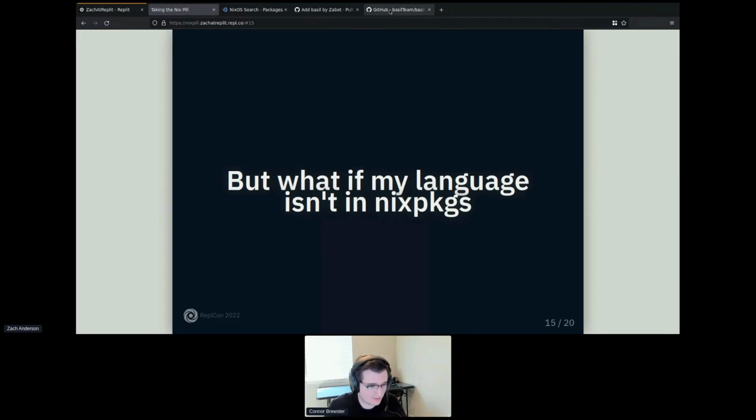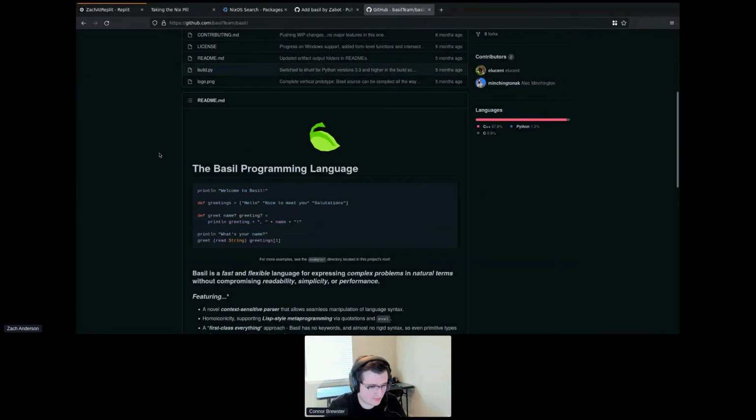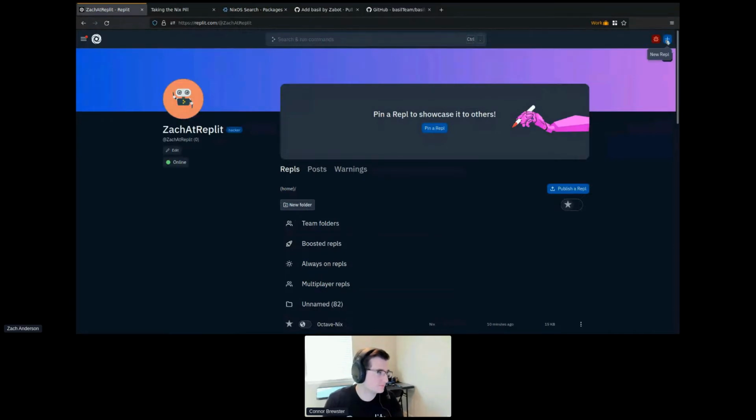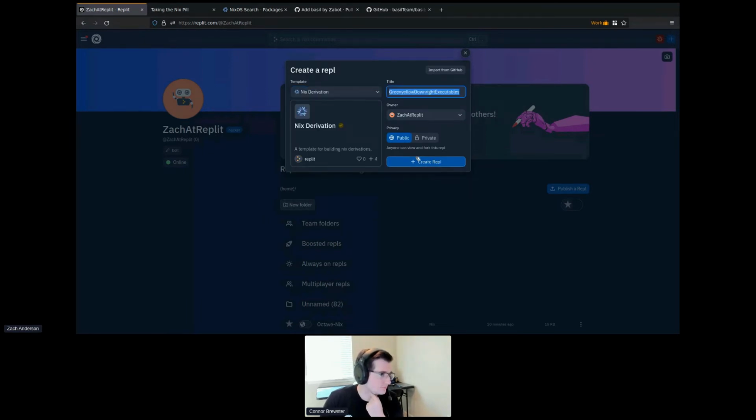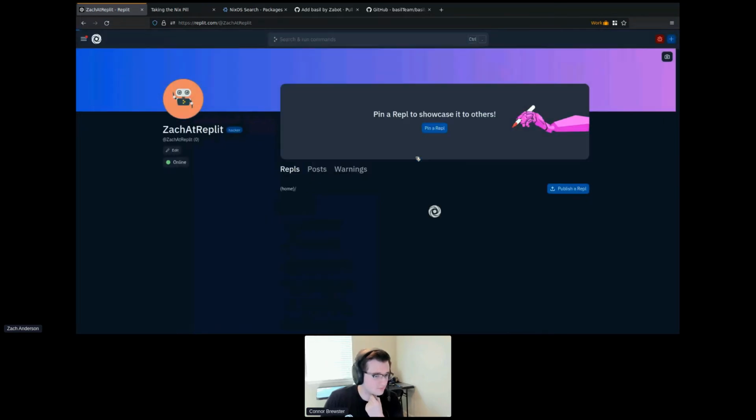And so to demonstrate this, I am going to add the Bazel language to Replit. Now, Bazel was the programming language that won our programming language jam. And we're going to go ahead and add this as a Replit template. So the first thing that we're going to do is we're going to make a new REPL. And we're going to use the Nix derivation template. And this will be our Bazel derivation.